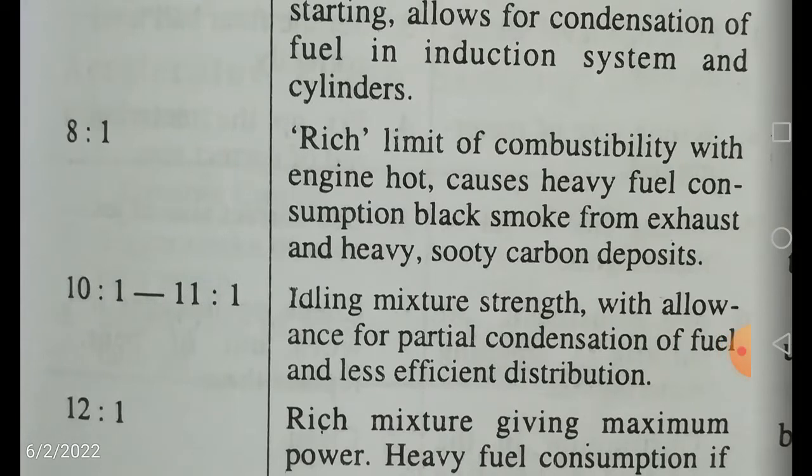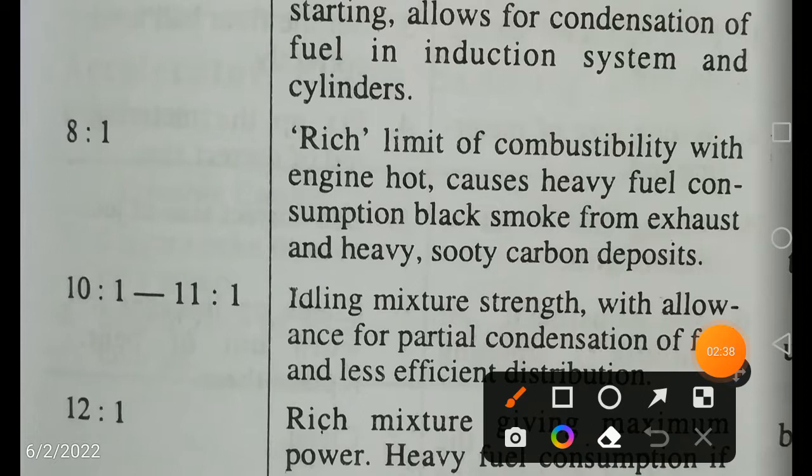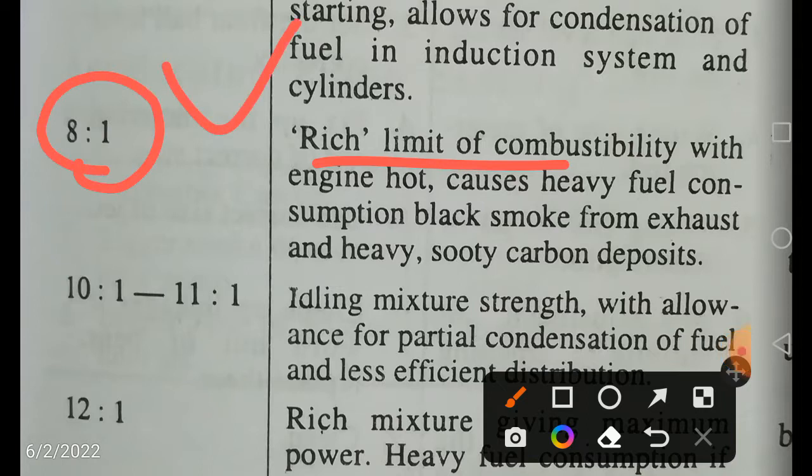Now let us go to 8:1. This is very important. A question may be asked: what is the rich limit of combustibility? This is 8:1, that is, air is 8 parts and fuel is 1 part. In this case it is going to emit black smoke. So what about 7:1?